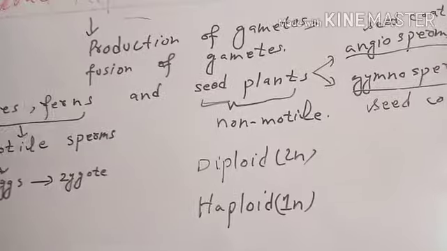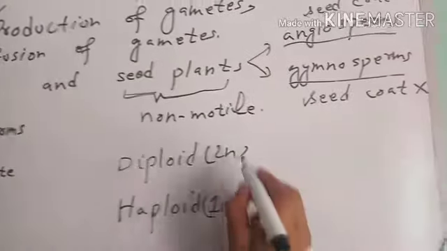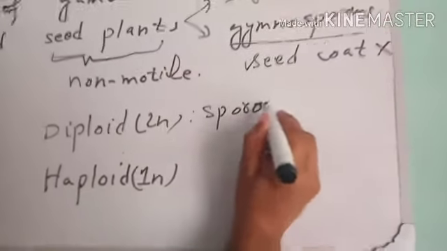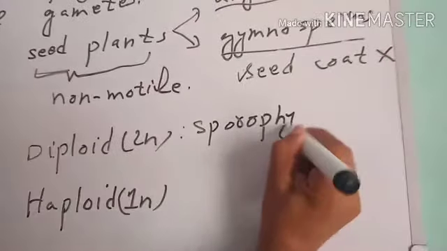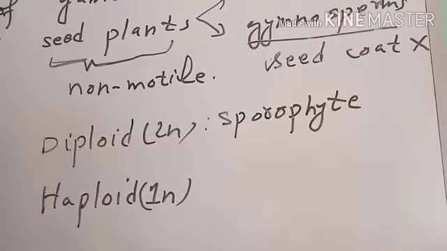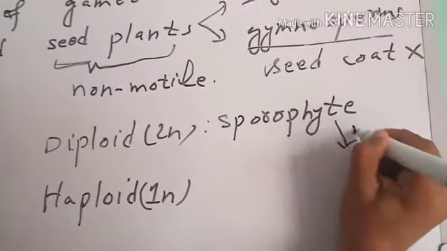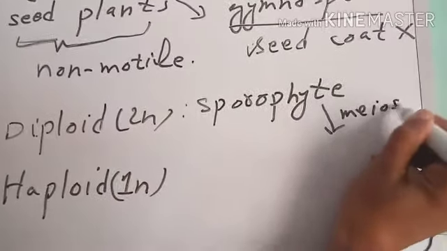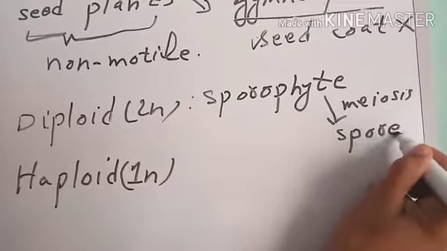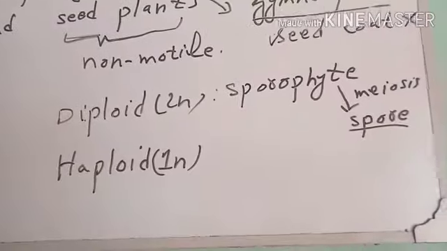The diploid generation of the seed plants is the sporophyte generation, and being diploid, sporophyte undergoes meiosis to produce spores. There are two types of spores, male spores and female spores.